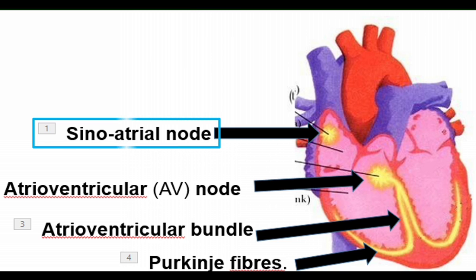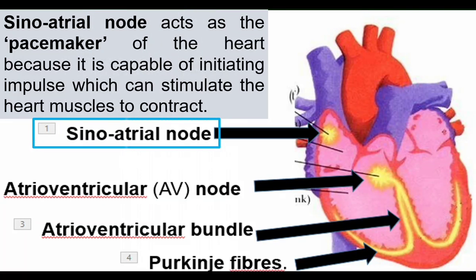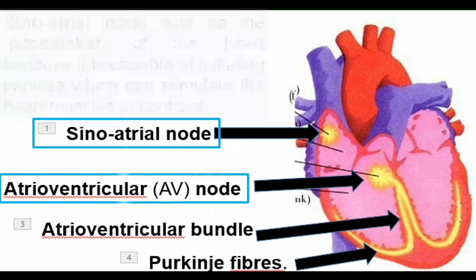When the SA node generates a nerve impulse, it spreads through the atria. It spreads through the right atrium and left atrium. At that time, the upper chambers contract. Blood is pumped into the ventricles. SA node is called the pacemaker because it initiates the electrical impulse to stimulate the heart muscles to contract. From the SA node, the impulse reaches the AV node.